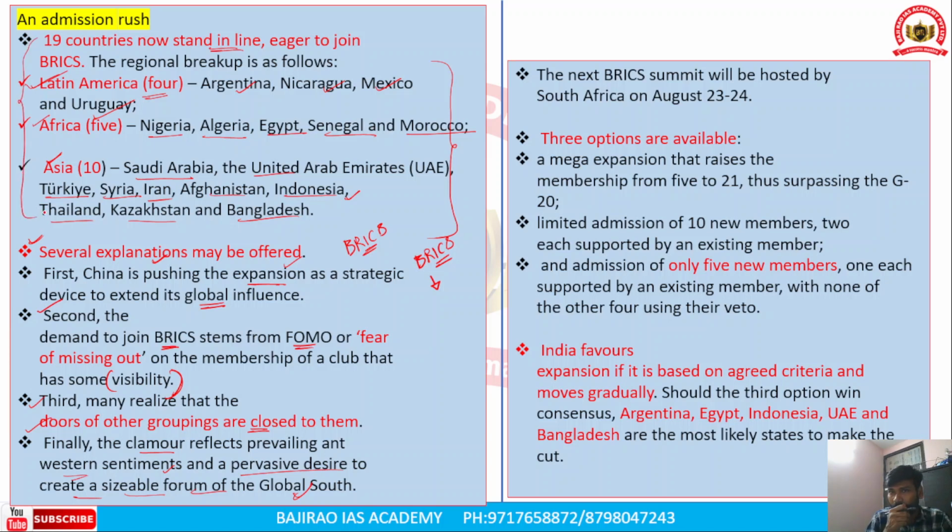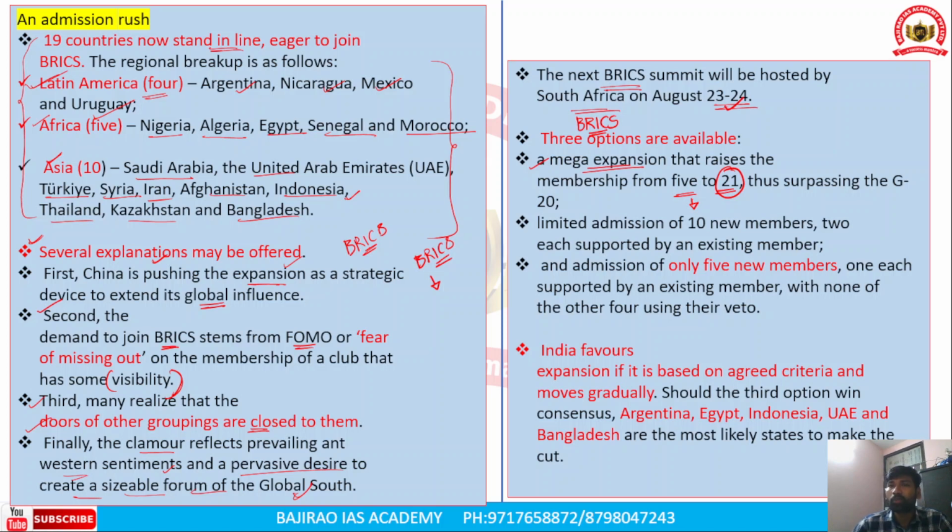However, the next big summit is to be held in South Africa from August 23 to 24. When it comes to the expansion of the BRICS grouping, there are three options which are available presently. The one option is a mega expansion, and this mega expansion raises the membership from 5 members to 21 members. The 5 members we have already discussed. In this summit, there is a likely possibility that the BRICS countries would take a decision on the expansion of the BRICS grouping.